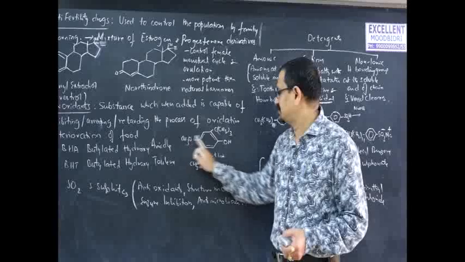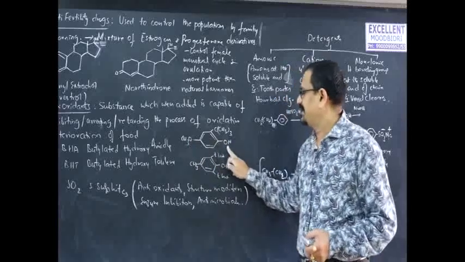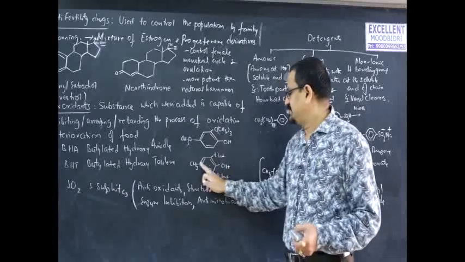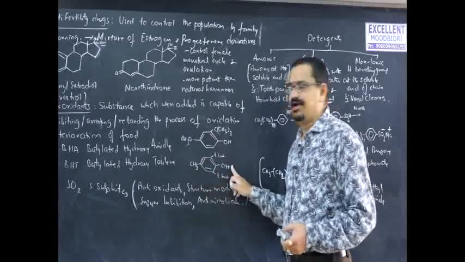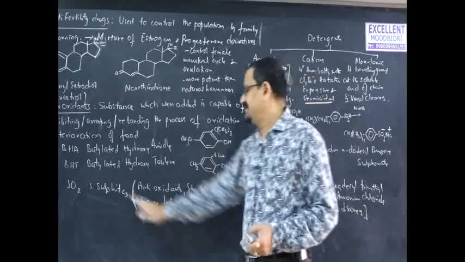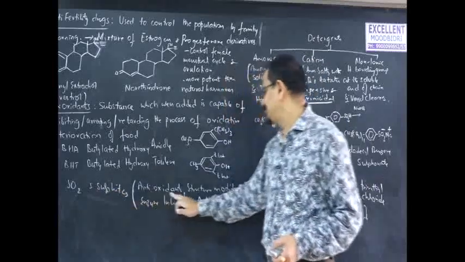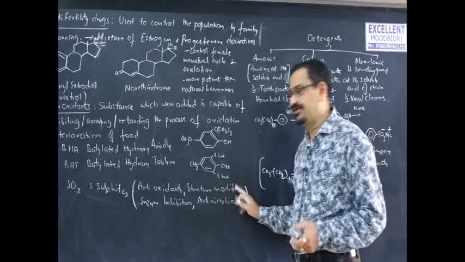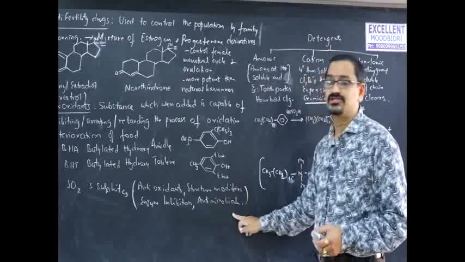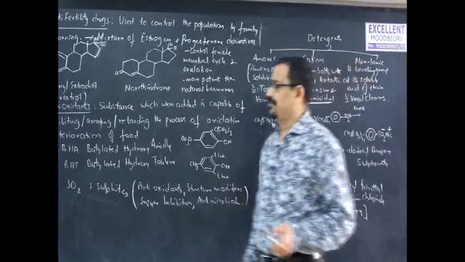This is anisole, methoxybenzene, with hydroxy at the para position and a tertiary butyl group. This is also toluene, with hydroxy at the para position and two tertiary butyl groups. Sulfur dioxide and sulfites are also used as antioxidants, structural modifiers, enzyme inhibitors, and antimicrobials.